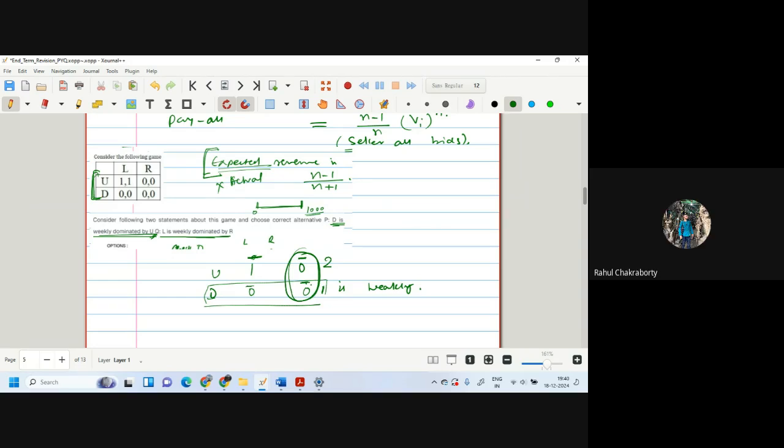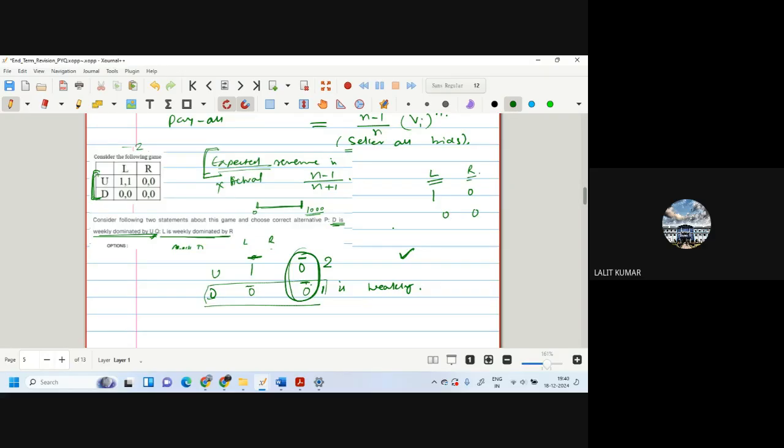Yes, it becomes the less than or equal to case. So here again, the statement is true that D is weakly dominated. The second is, L is weakly dominated by R. Here we take the values of player 2. So this is also 1, 0, 0, 0. This is L, this is R.